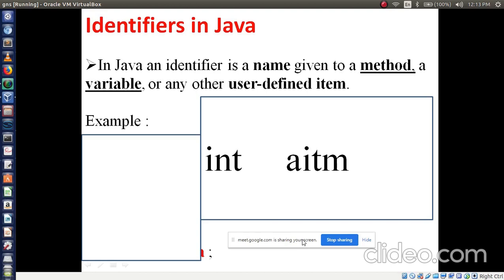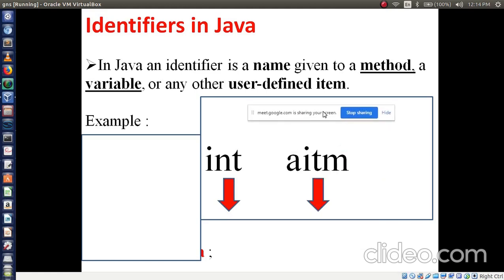Now here int is a data type, then AITM is a variable name or identifier. In the beginning I am telling how to define a variable or how to define an identifier. I am telling this concept. So int is a data type, AITM is what? You can call it an identifier or variable name.